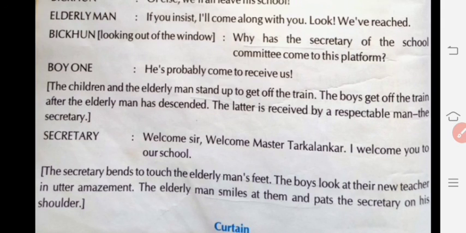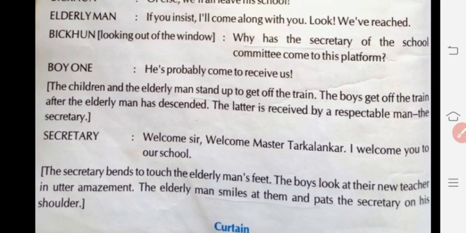The secretary bends to touch the elderly man's feet. That shows the respect, how much respect the respectable personality received, given by this same sentence. So the secretary of the school bent and touched the elderly man's feet.